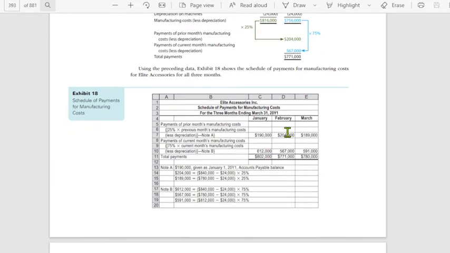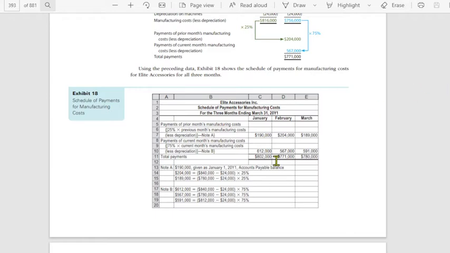Tingnan mo lang po yung note: prior month's manufacturing cost is 25%, and then kapag current month, 75%. Yung 190,000 kasi yan yung beginning ng accounts payable mo, which is 25% of December. Kaya yan fully naka-indicate diyan, 190,000. 204,000 naman yung para sa February, and then 189,000 yung para sa March.